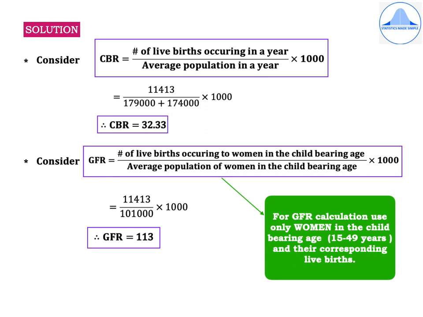And make use of only the number of live births in those three age groups, and the total will be 11,413 for the number of live births.